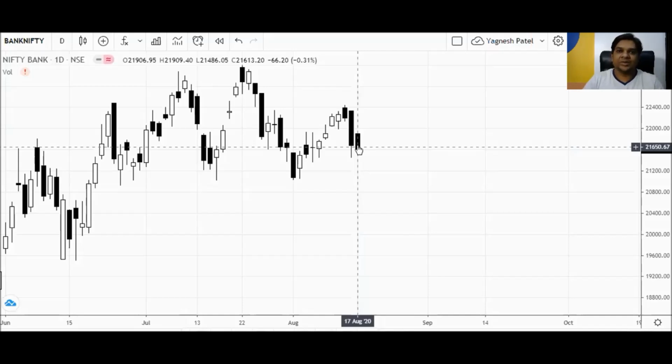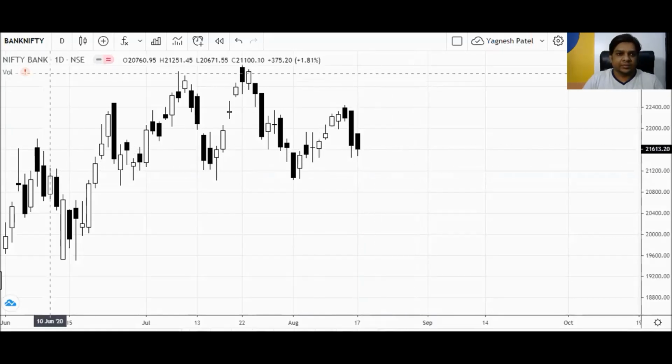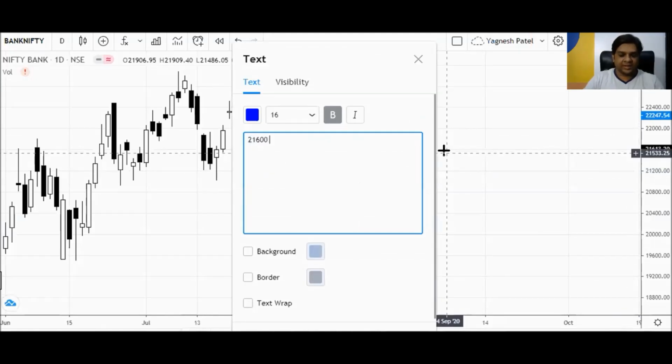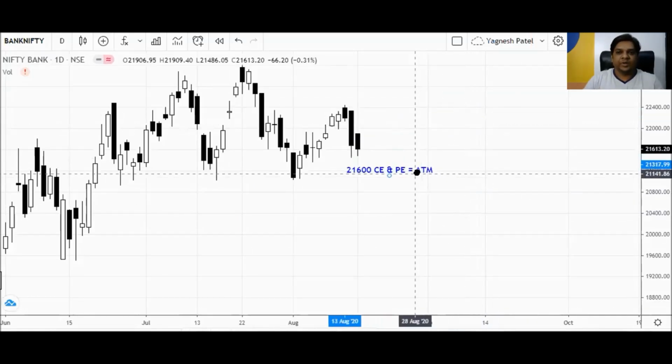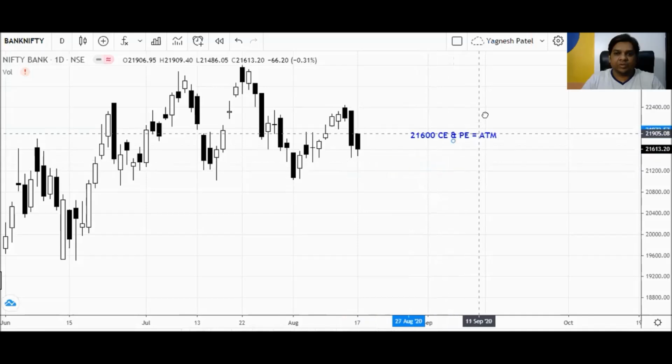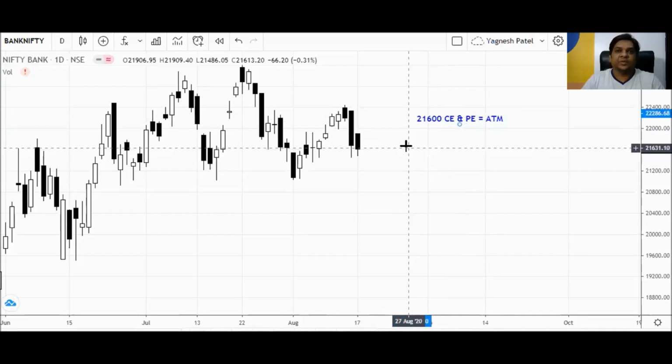So I'm writing here, 21,600 call and put, both we call ATM, at the money, because it is nearest to the same strike price. So what about call options of 21,500, 21,400, and 21,300? I'm just sharing my whiteboard. Let's understand this live example.